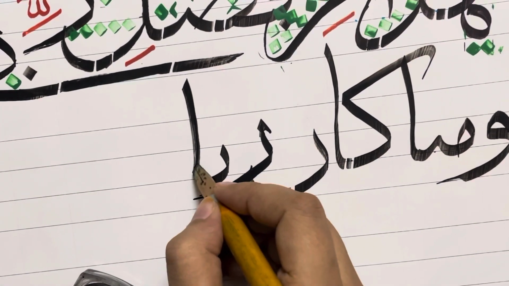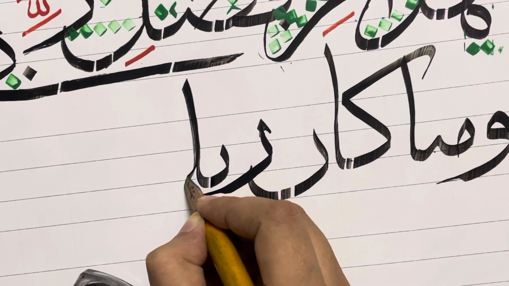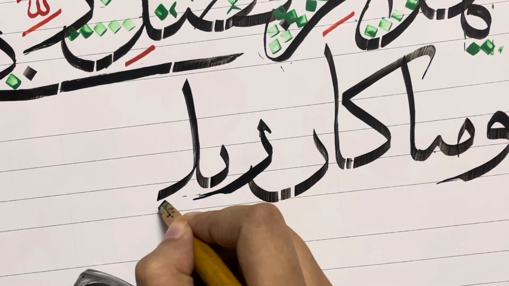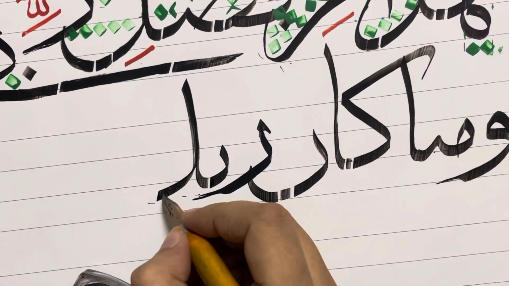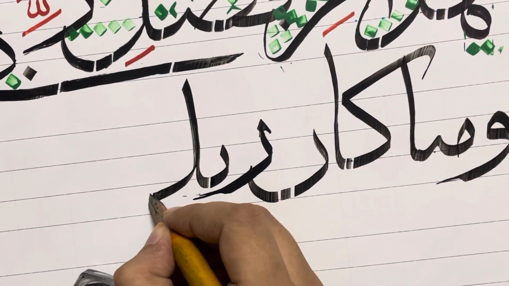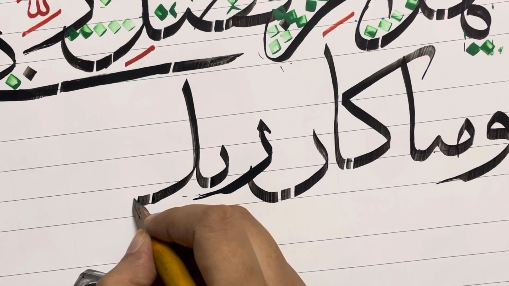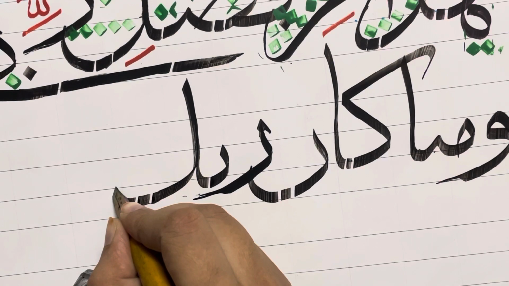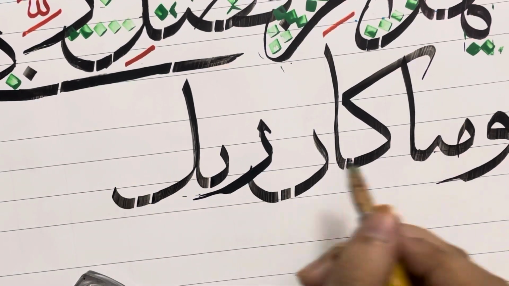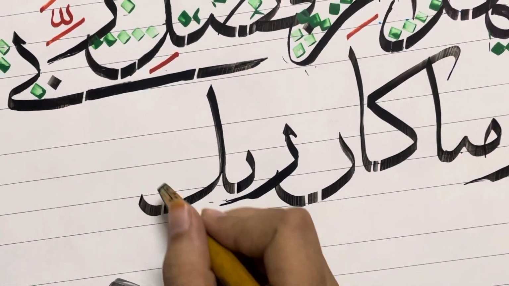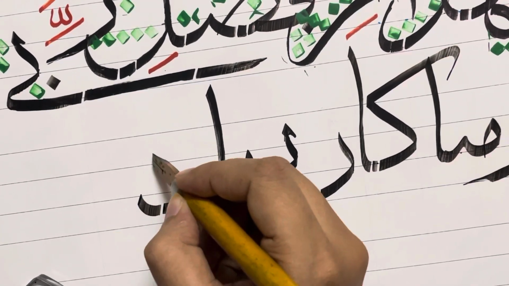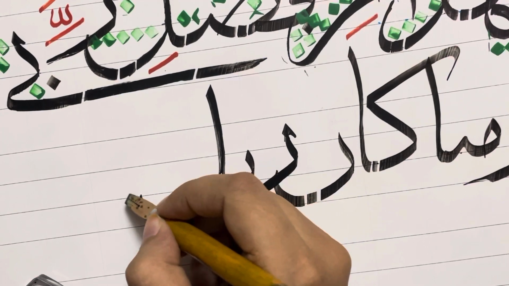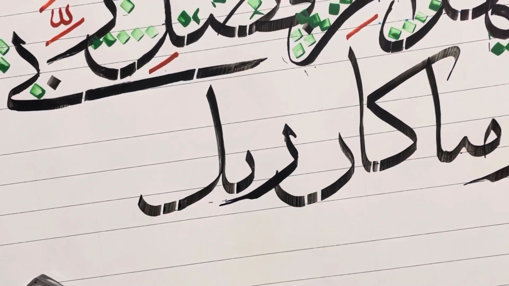Now I'll make the stroke of kaf right here. This has a depth of 1 nukta, so this should be just 1 nukta deep. Istakrar, and then curve up. Now I'll just stop here because I want to make nasiya right over here. I want to connect the stroke of noon from this point. So I'll make noon and seen, so I want to connect, that's why I'm stopping right here.